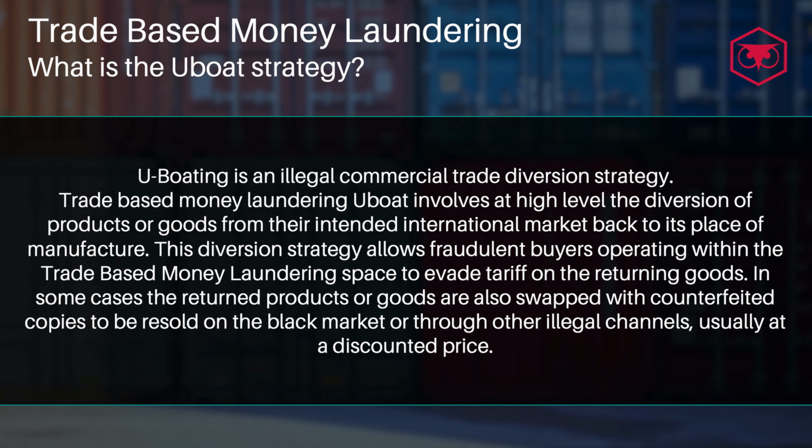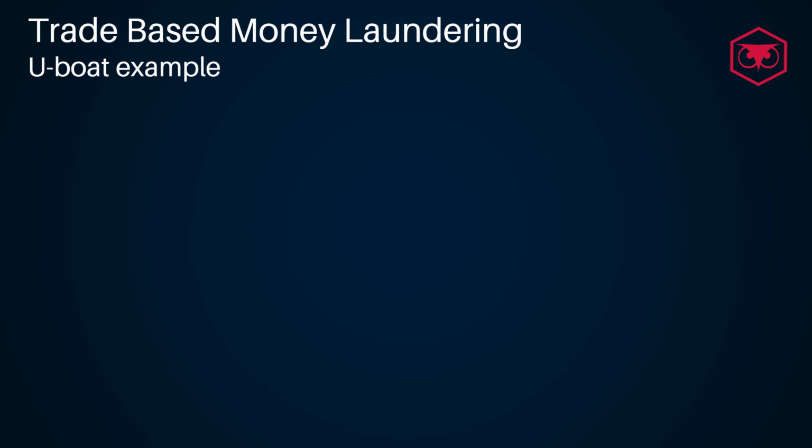This diversion strategy allows fraudulent buyers operating within the trade-based money laundering space to evade tariffs on the returning goods. In some cases, the returned products or goods are also swapped with counterfeited copies to be resold on the black market or through other illegal channels, usually at a discounted price. We can now explore a detailed example of a U-boating shipment.